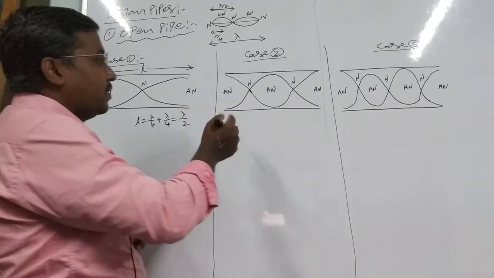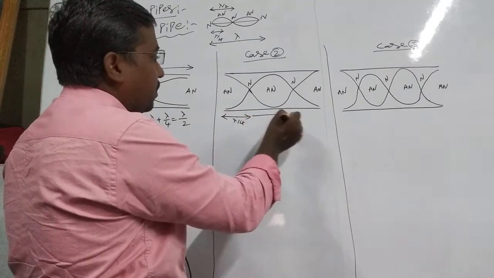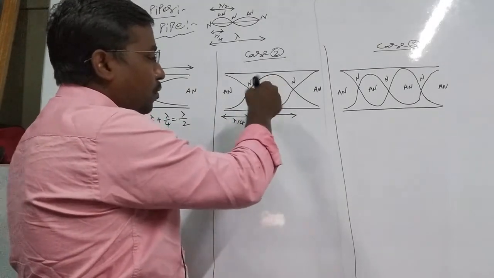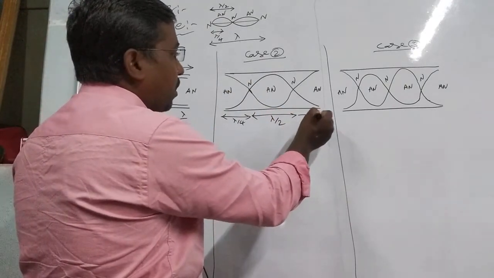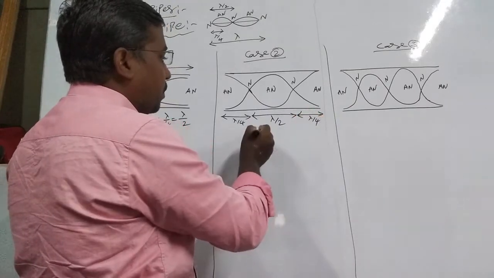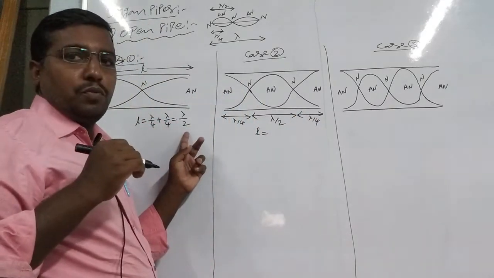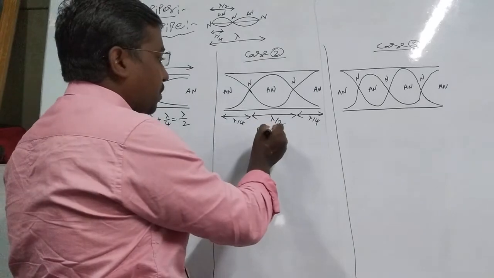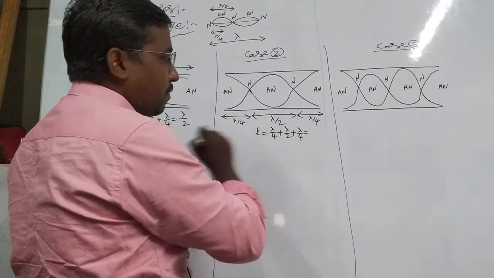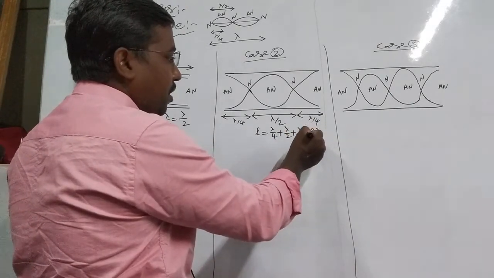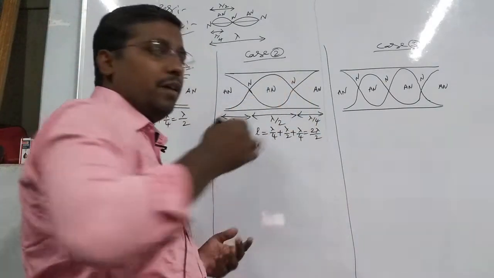Now in case 2, this one is lambda by 4, one full loop is lambda by 2, and another half loop is lambda by 4. So the length L equals lambda by 4 plus lambda by 2 plus lambda by 4, giving a total of 2 lambda by 2. Because the 2 cancels, we get lambda.